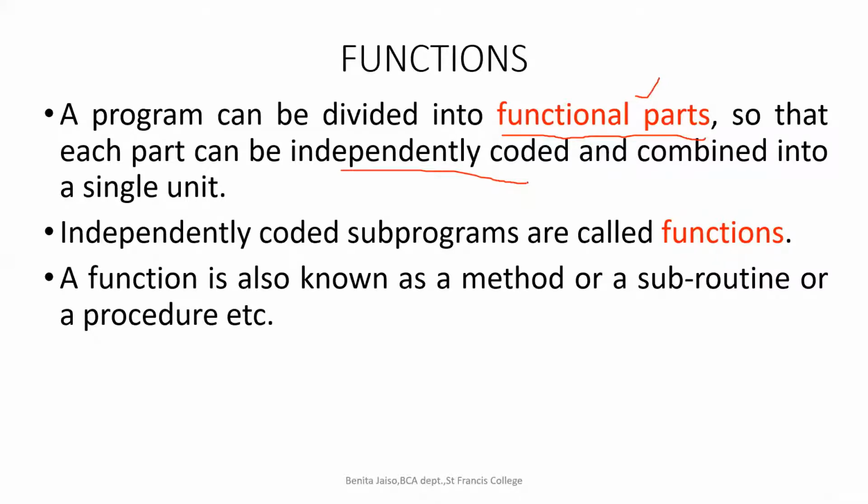So we are ensuring that we can independently code each part, and it will not affect the main execution of the program. So whenever we are adding another function, the existing program should be working fine, right? So each part can be given to be coded separately by separate individuals, and then it can be combined following the same global declaration and all. It can be combined into a single unit.